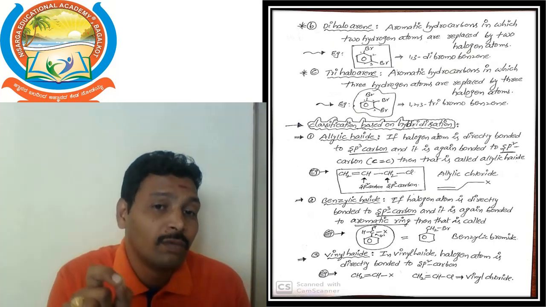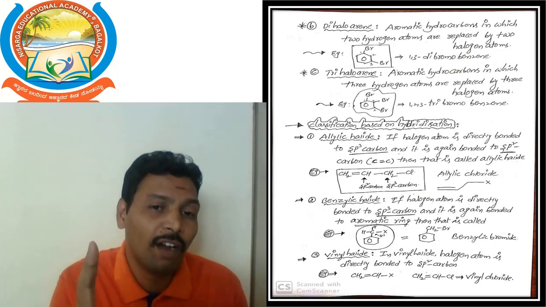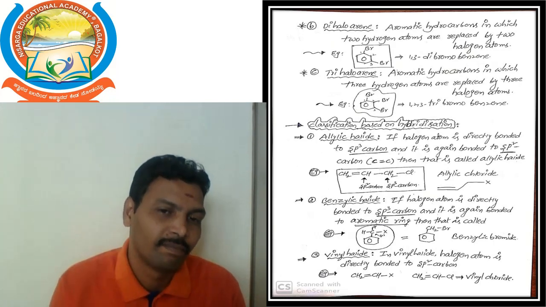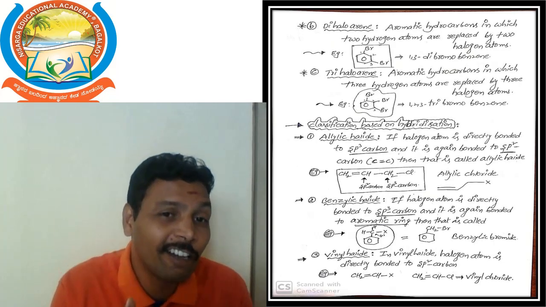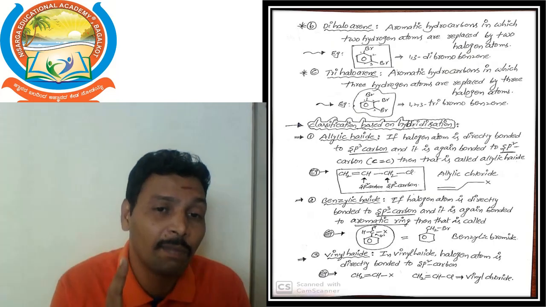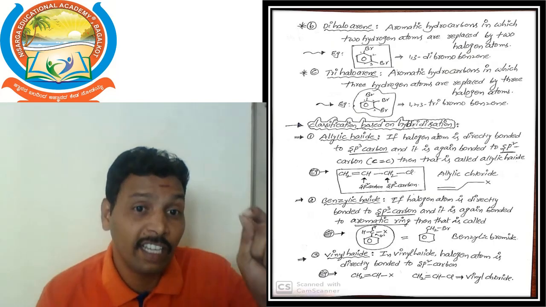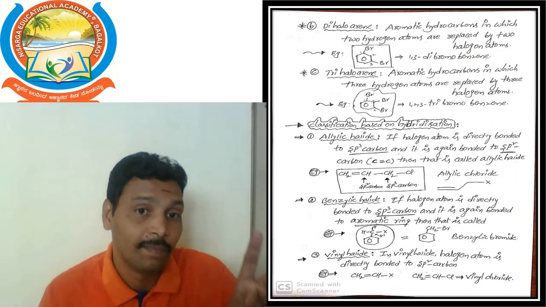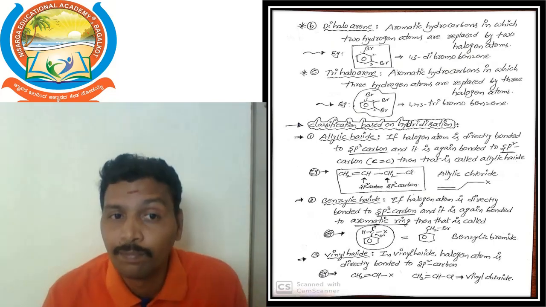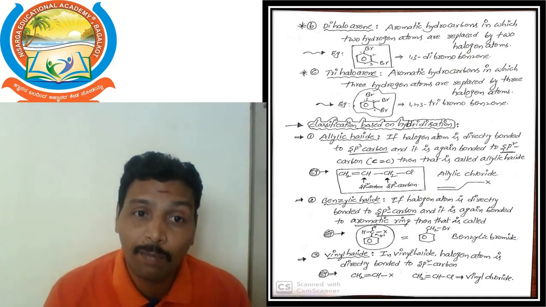Next, sp2 hybridized carbon means the carbon having one double bond and two single bonds. That carbon is sp2 carbon. Sp carbon is the carbon having one triple bond and one single bond. So once again, sp3 carbon means all bonds are single bonds. Sp2 carbon means one double bond, two single bonds. Sp carbon means one triple bond, one single bond.